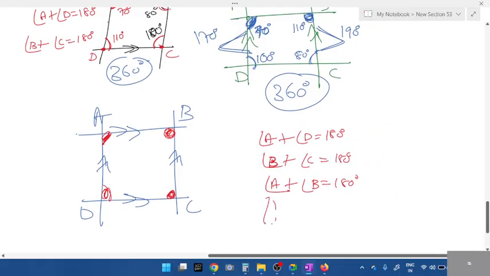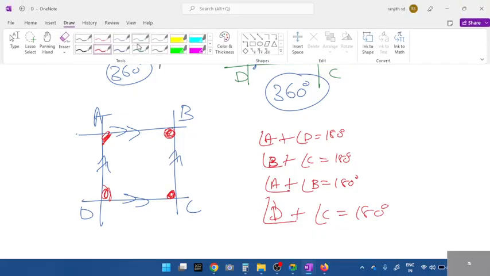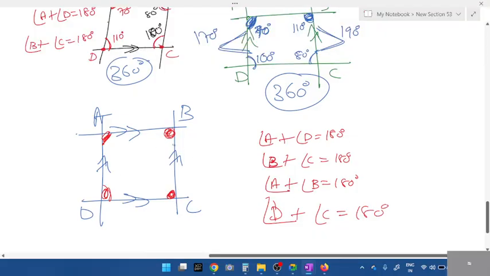Angle D and angle C. Angle D plus angle C is equal to 180. Now, if all these are 180, remember whenever there are two parallel lines on both the sides, opposite angles will be equal. Now, if this is 100 degrees, angle D, what is angle A? 180 minus 100 is 80.